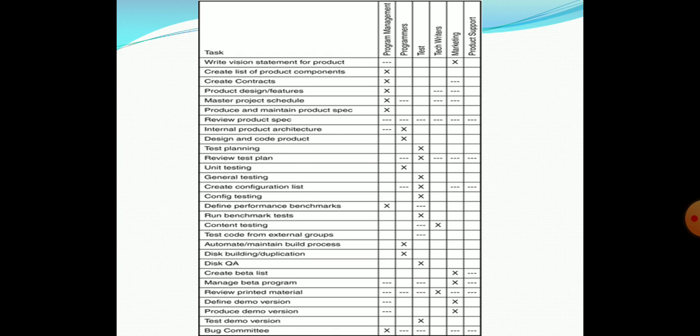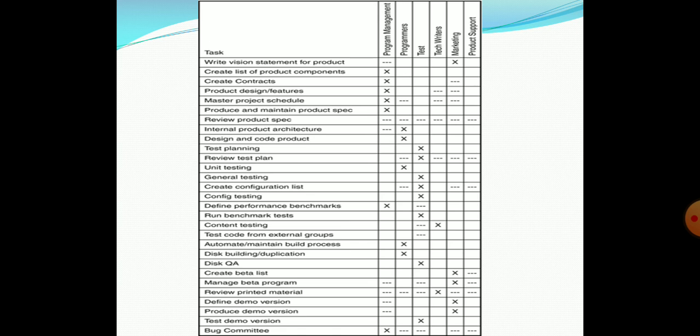Okay, so this figure will show you the tasks and the related person who will be doing this. So we'll see one or two rows out of this particular table. First task is write vision statement for the project. It will be done by the marketing team because they will be responsible. Marketing team is responsible for making the visionary statements, so that particular statement will go to all the viewers or